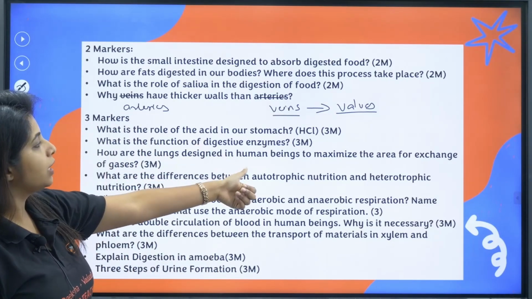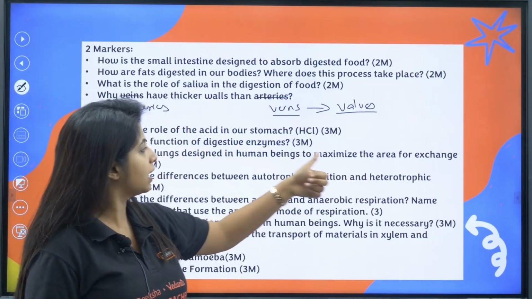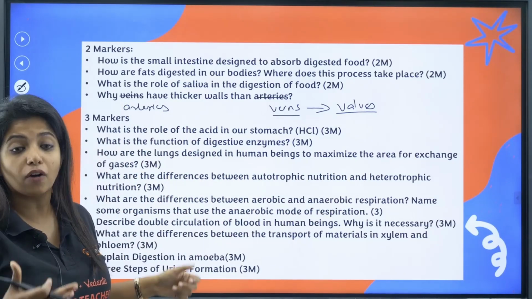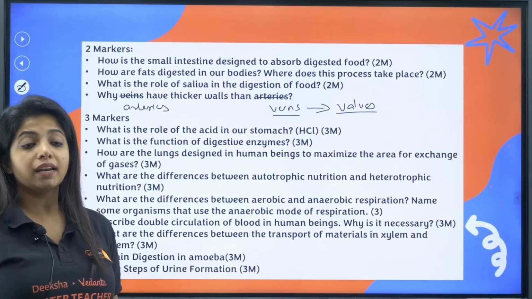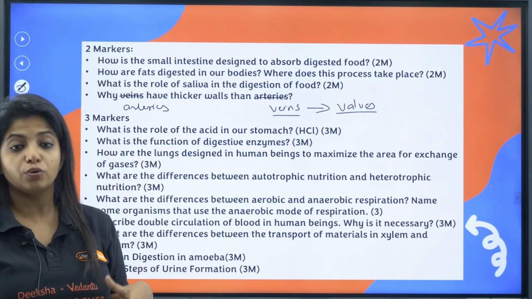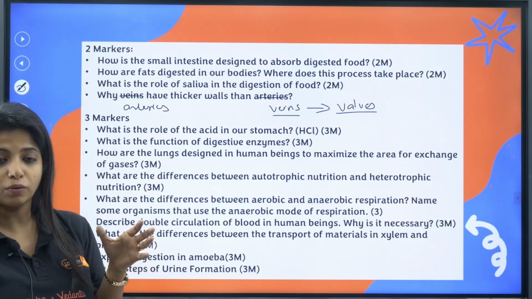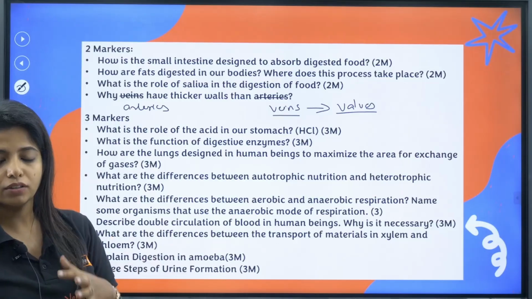Now, how are the lungs designed in human beings to maximize the area for exchange of gases? It is alveoli. You have to talk more about it. If at all you can, help with a diagram also. You can make the diagram of the respiratory system and show it to them. Label it. This is alveoli and this is how you need to explain.